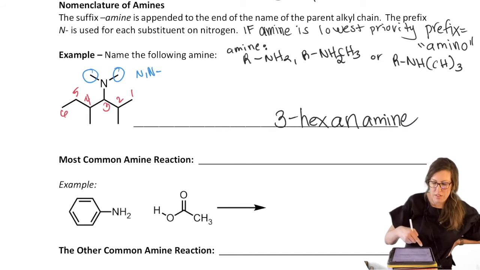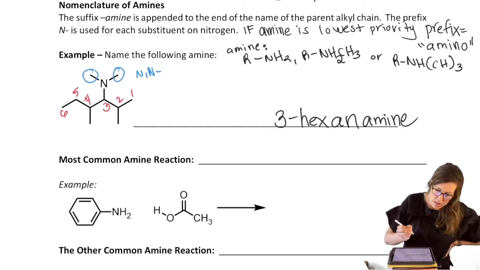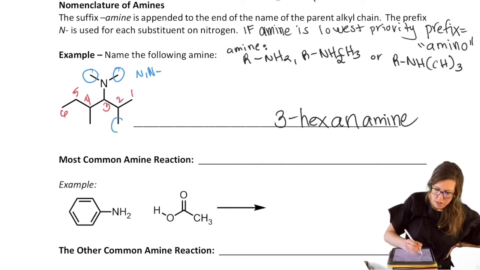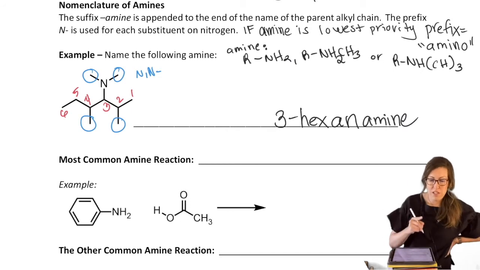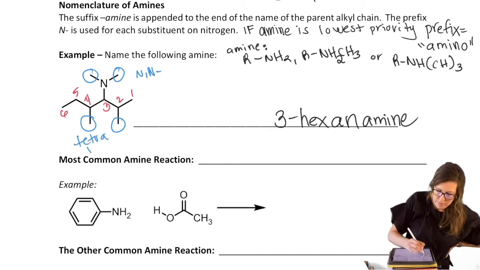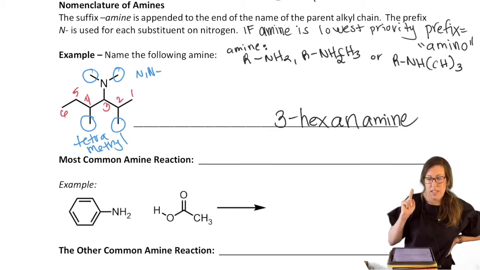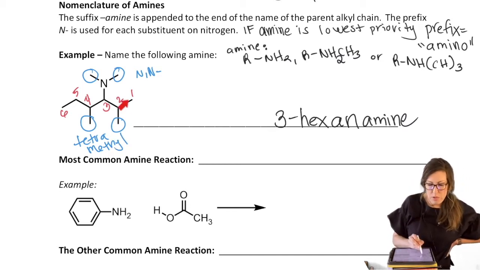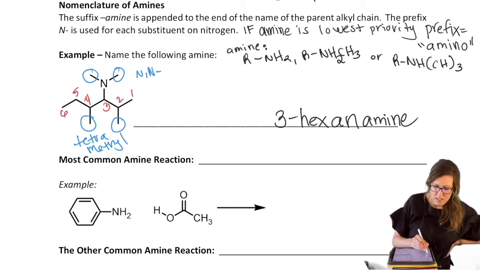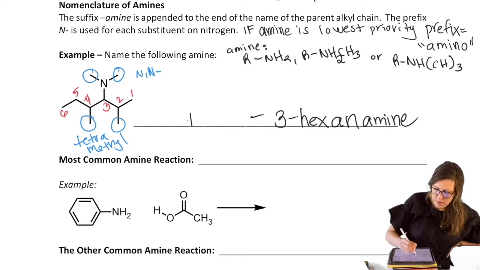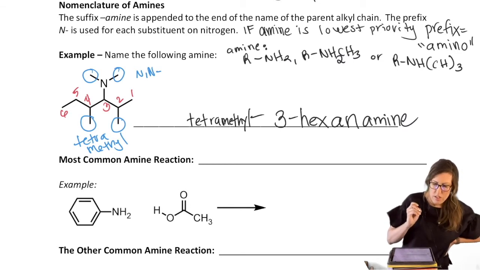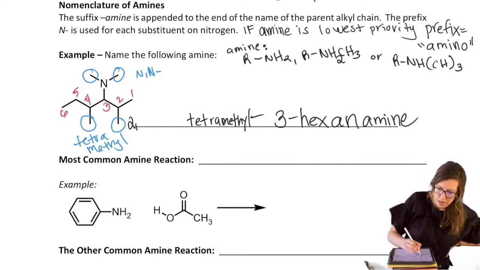So we'll have at least dimethyl. But do we have any other methyls before I assign a di to it? So notice on carbon 2 and 4, I have more methyls. So it's actually a tetramethyl. We still add them all together. But we explain exactly where they are with numbers for the carbon chain, N's for the amines. All right, so let's get into that. So we have tetramethyl. We've worked that much out. Now, where are those methyls? Carbon 2, carbon 4, nitrogen, nitrogen. So that's where we get the N. 2, 4, N,